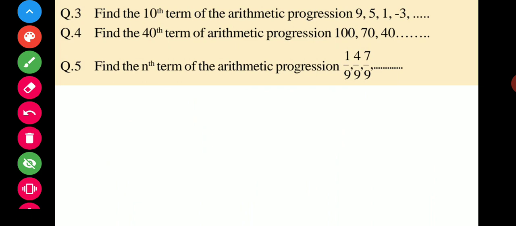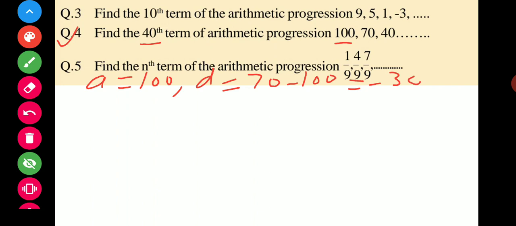Now come to the next, fourth question. Find the 40th term of the arithmetic progression. In this, 40 is the n, and this is your first term a. First of all, the first term is 100. And the common difference: how can we find it? It is 70 minus 100, so it becomes minus 30. And what is the value of n? n is 40.